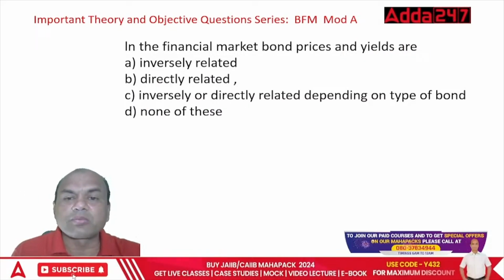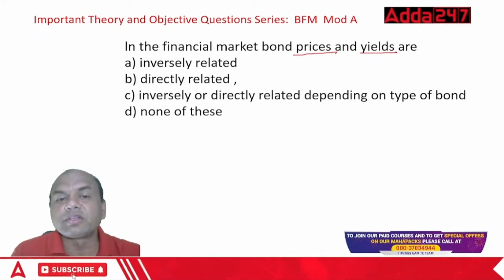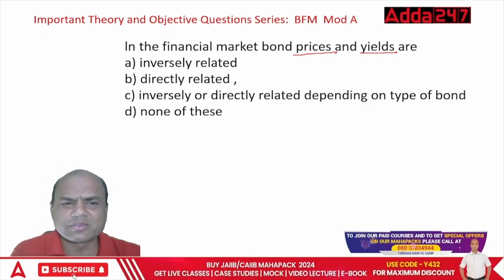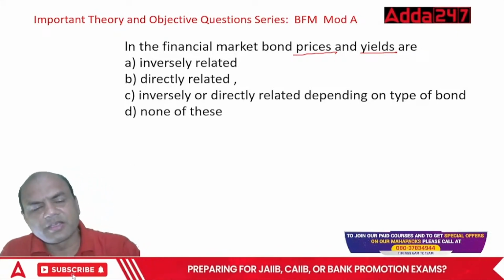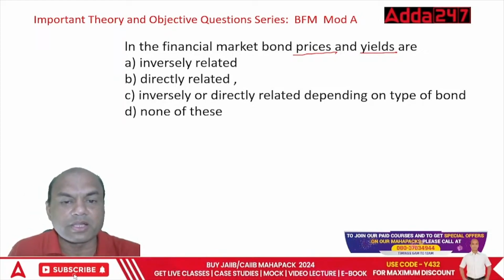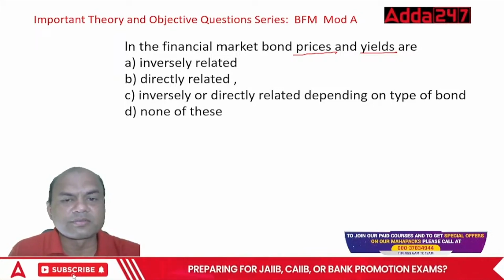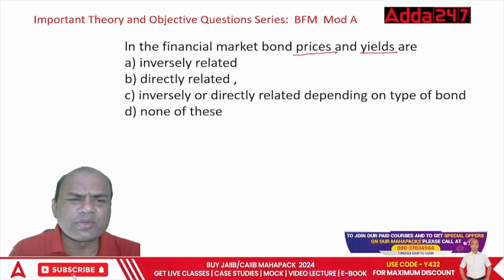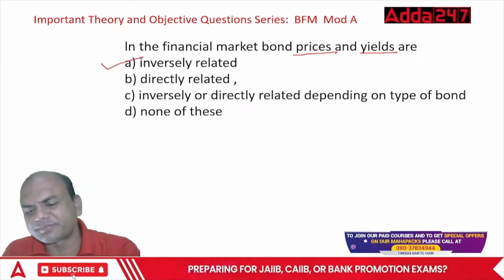In the financial market, bond prices and yields will always be what? Inversely related, or directly? You add this in your JAIIB also. Inversely or directly, depending on the type of the bond. Now this you should get, it's basic knowledge now, okay? So let me see how many of you can answer this. Do it fast. Inversely, obviously, isn't it? Prices and yields are always inversely related.